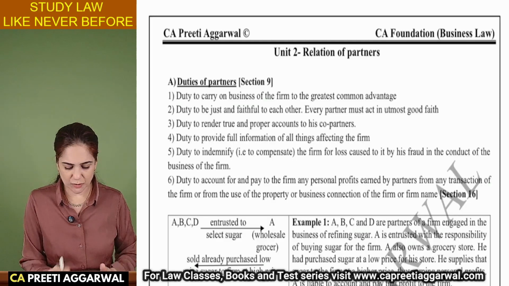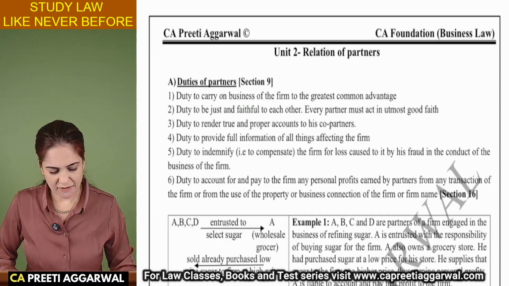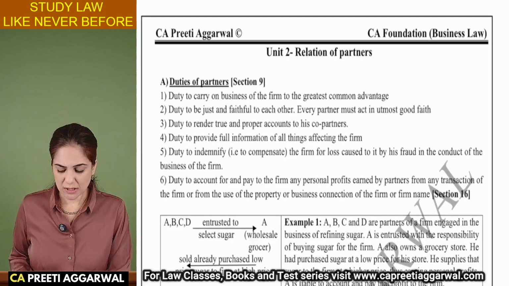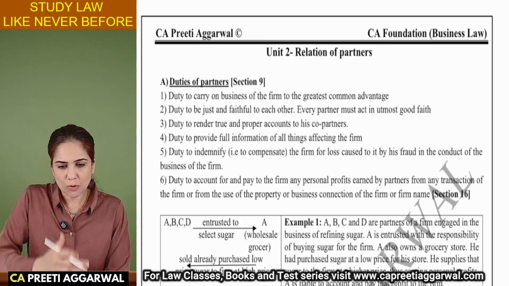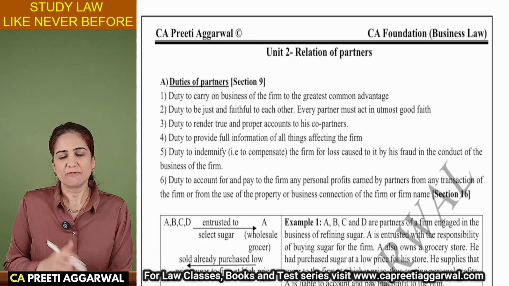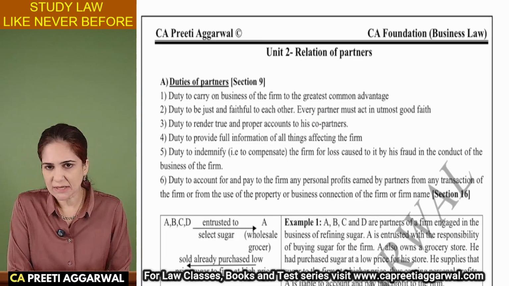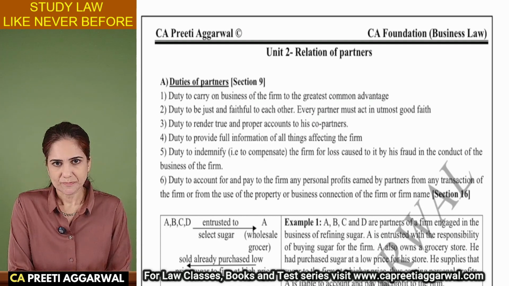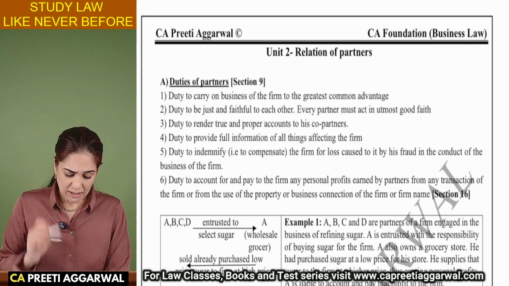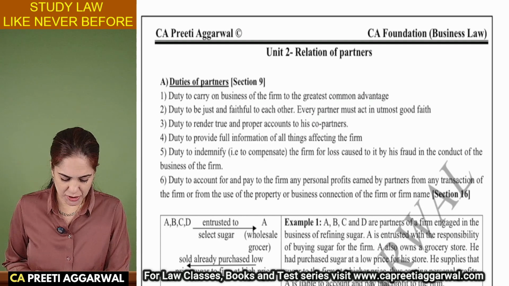Okay. So that was unit 1. It was a very quick but a very effective revision, because once we come to know what kind of questions will be asked on a particular topic, then studying it becomes very easy. Okay. So let us continue our discussion, and unit 2 talks about the relation of the partners.